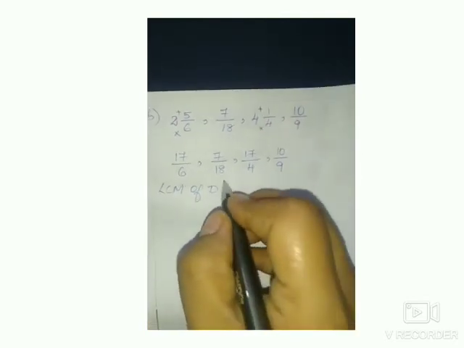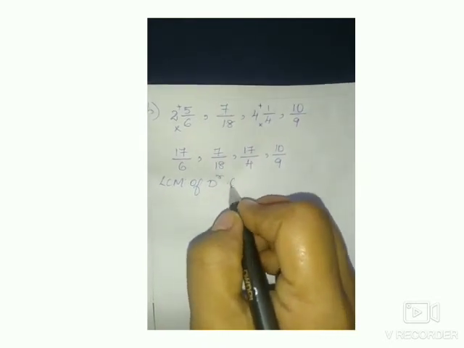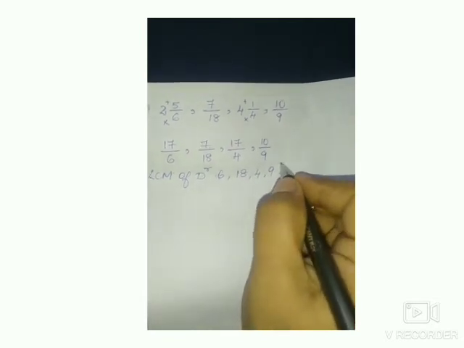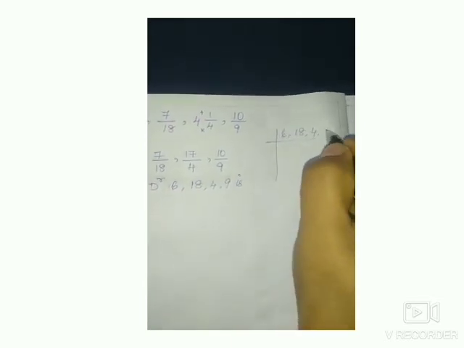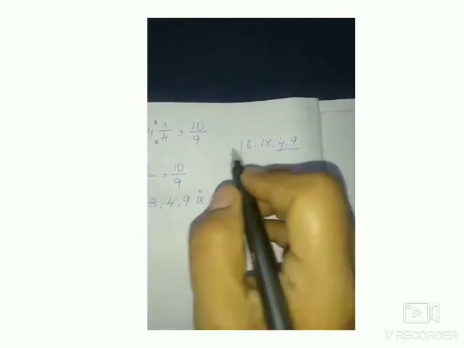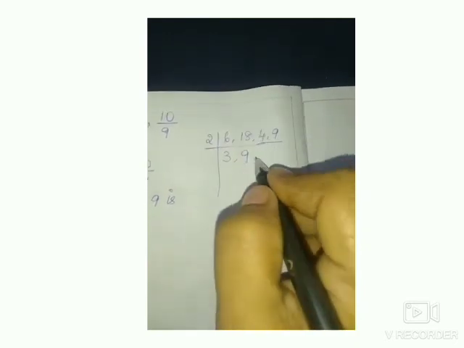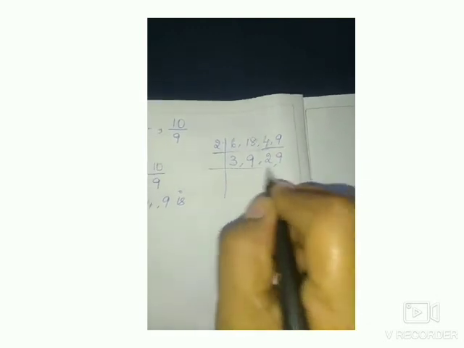Now let us take the LCM of the denominators. If you want, you can write the LCM of denominators. That is 6, 18, 4, 9. By the LCM method, 6, 18, 4, 9. Not all, but maximum 3 are multiples of 2. So first we start with 2. 2 3s are 6, 2 9s are 18, 2 2s are 4. 9 doesn't come in the 2 table, so 9 remains the same.